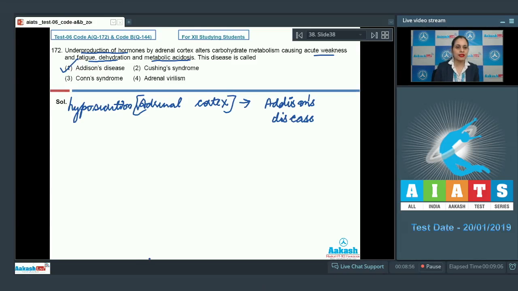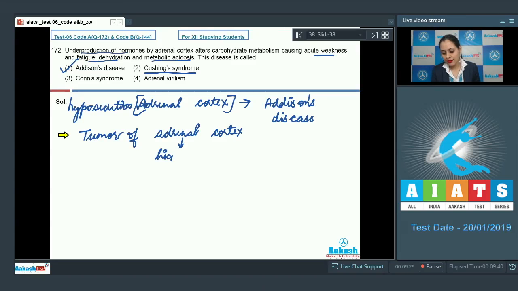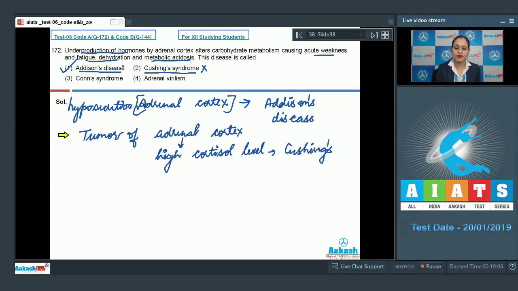Let's discuss other options also. The second option given is Cushing's syndrome, and it is because of the tumor of adrenal cortex, which will lead to high cortisol level to produce Cushing's syndrome. So this is an incorrect option. It is because of the hypersecretion from adrenal cortex, whereas Addison's disease is because of the hyposecretion from adrenal cortex. Addison disease is caused because of low cortisol level, whereas Cushing's syndrome is because of the high cortisol level.